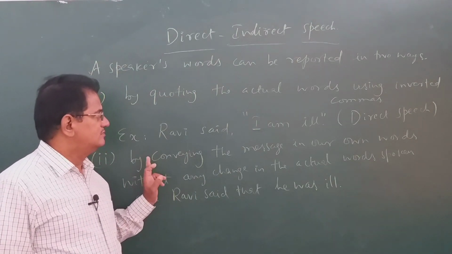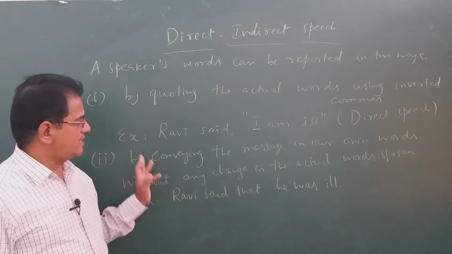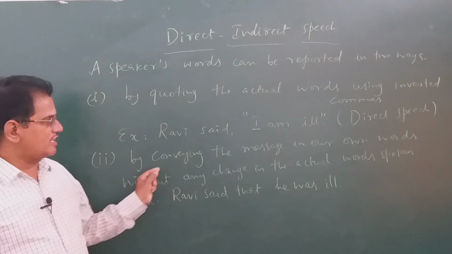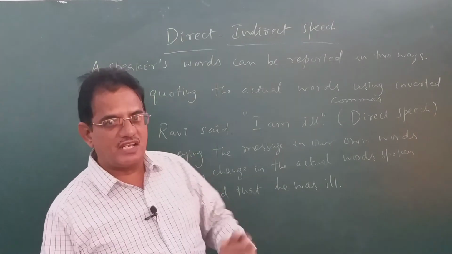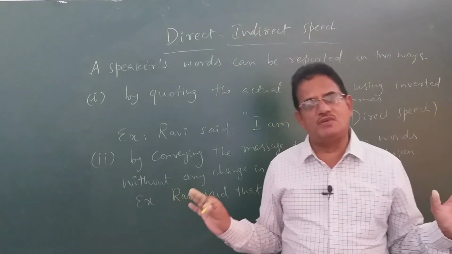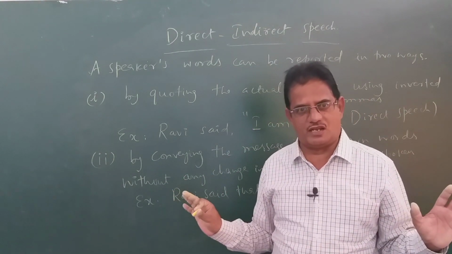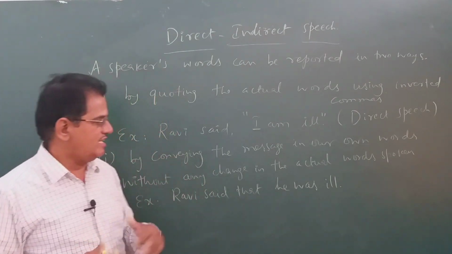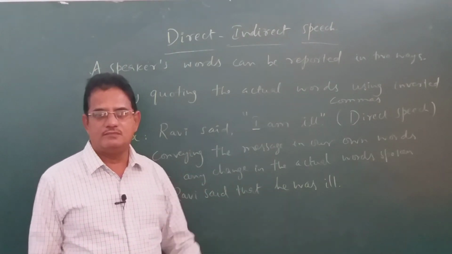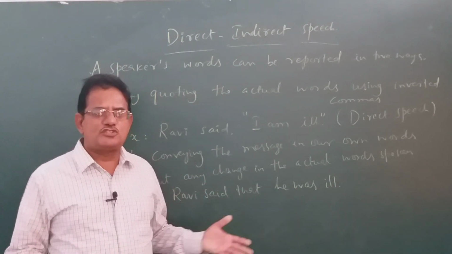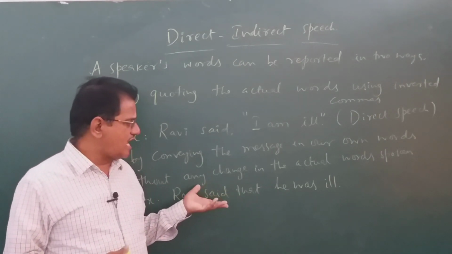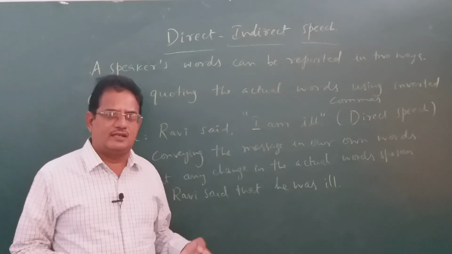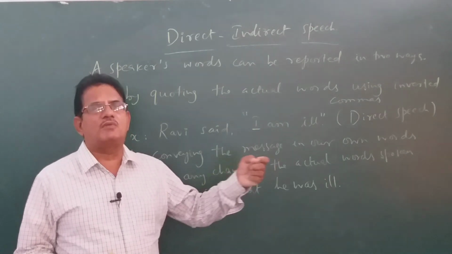But the same words of the speaker can be conveyed, that message can be conveyed in our own words without any change in the actual words spoken. There will be no change in the meaning of the message or words conveyed or spoken by the speaker. Only thing is, we are conveying the message there in our own words. In what way? Ravi said that he was ill. Why should we report like that? Because we are not using the direct words spoken by the speaker. We are just conveying or reporting the words spoken by the speaker Ravi here.